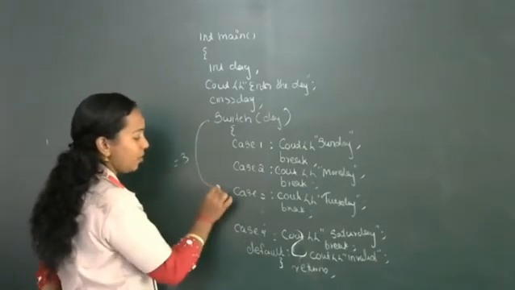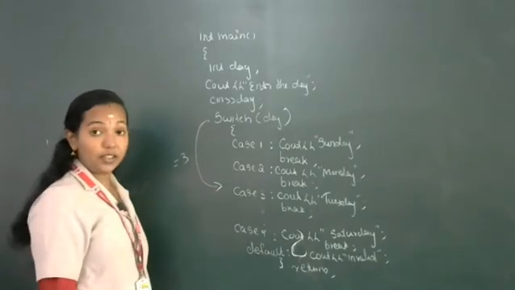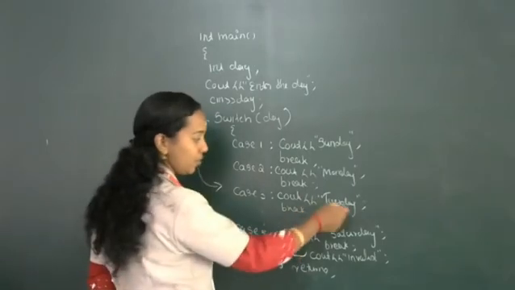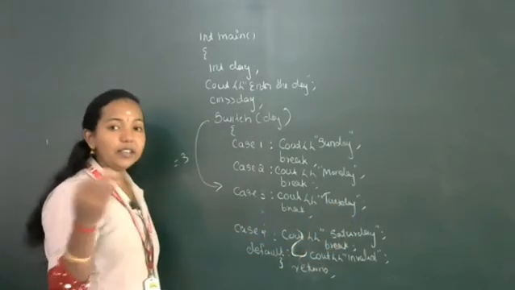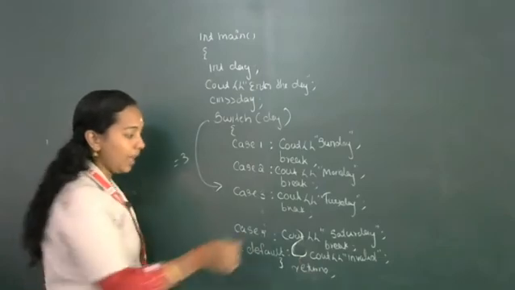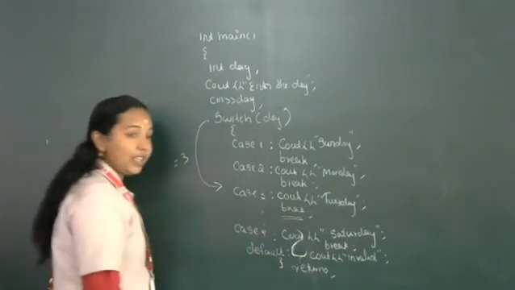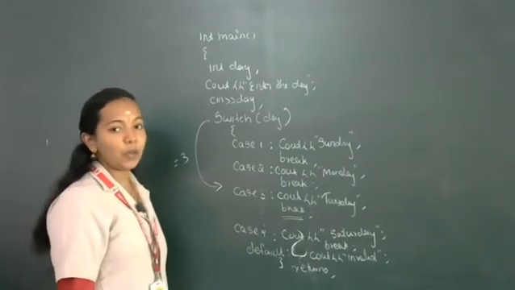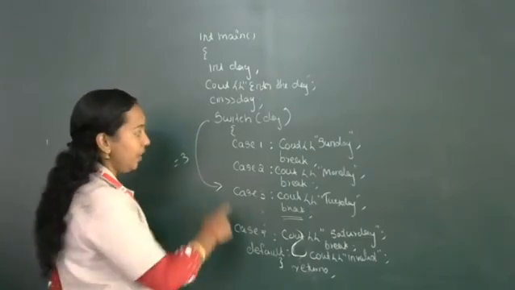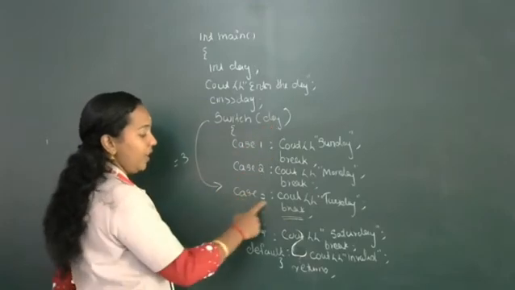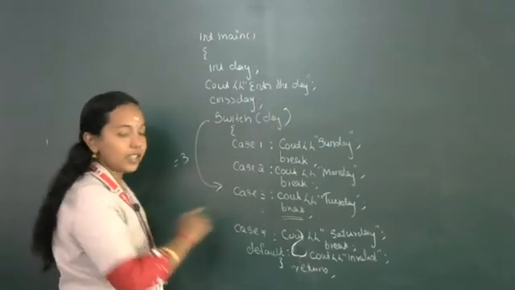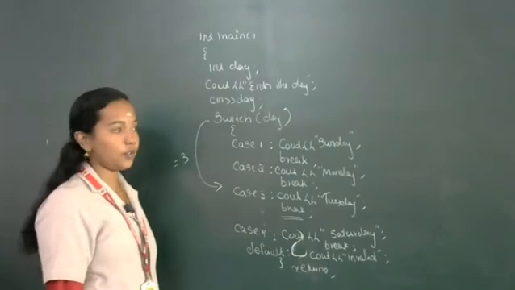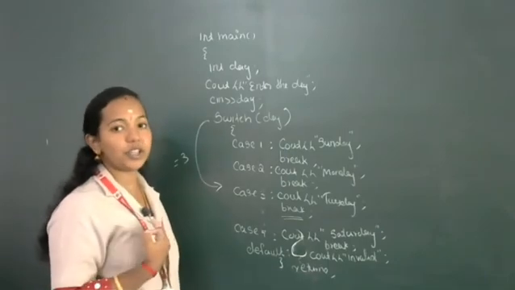The program control will execute this case constant 3 and we will get output Tuesday. Then immediately after printing Tuesday, break statement will execute. Break statement is also known as exit statement, to exit from program. Then only case 3 will execute, the other cases will not execute. So we can save execution time.